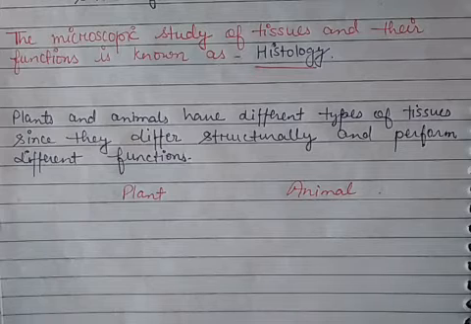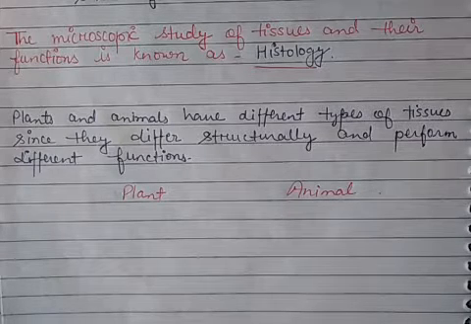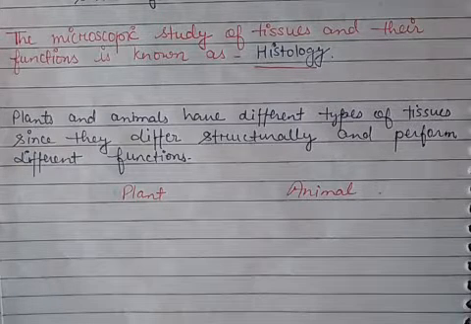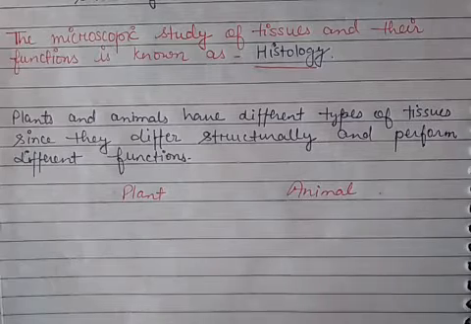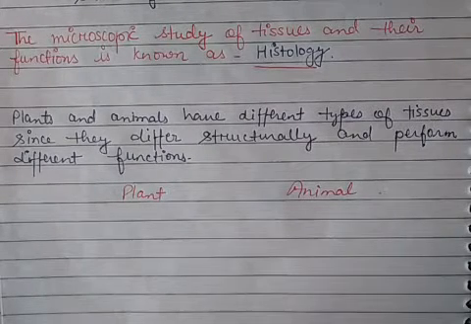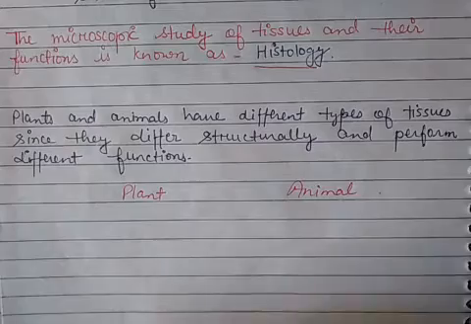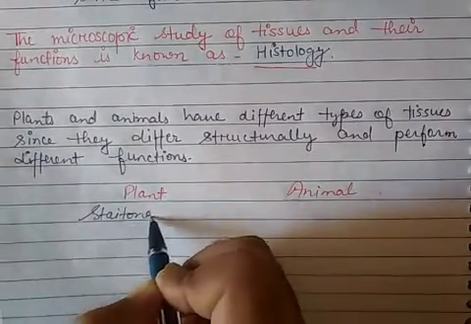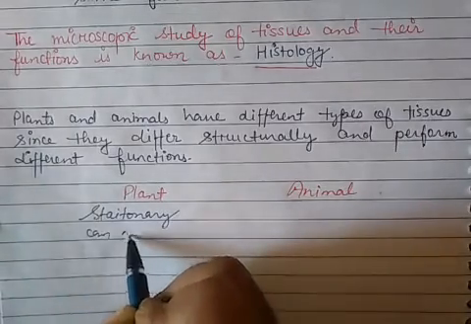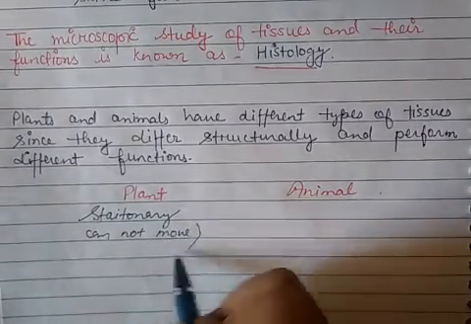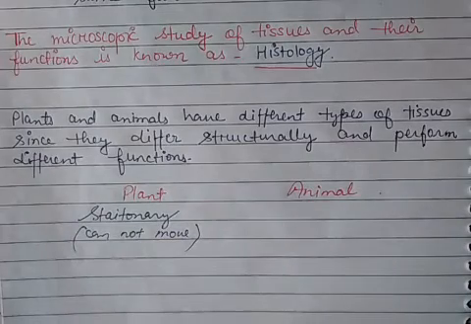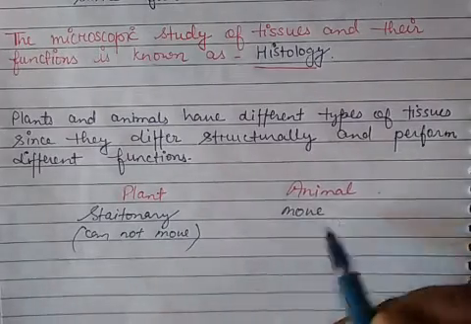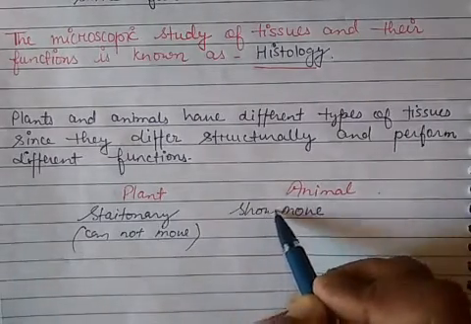As you know, both are living and both are made up of cells, but there are some very prominent differences between plant and animal. The first difference is that plants are stationary, meaning they cannot move from one place to another. But animals show movement.